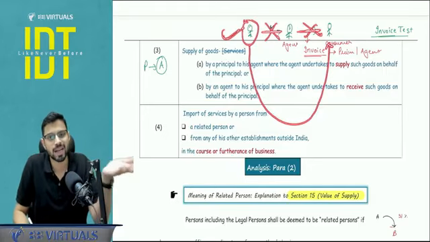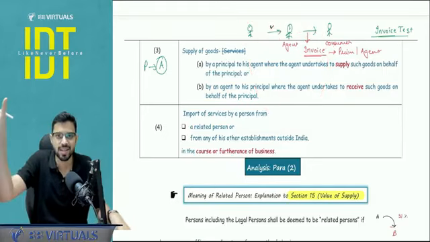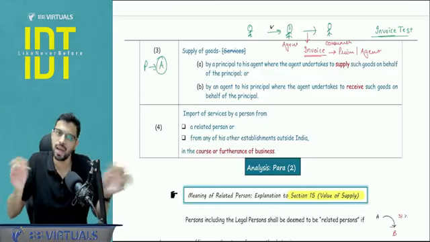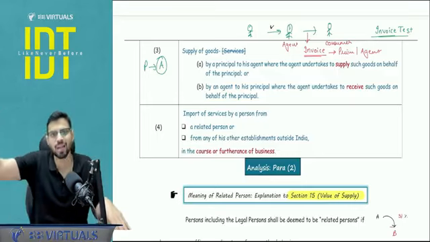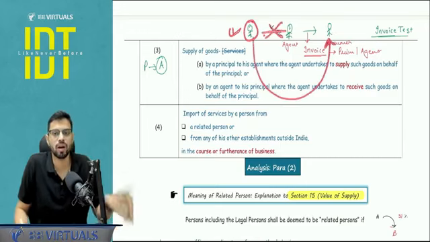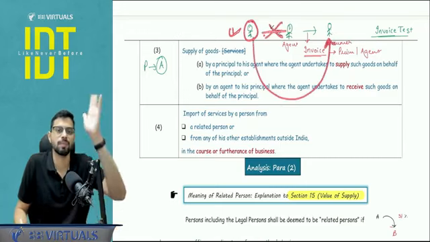So you have to understand the logic, that if the further transaction is in the name of the agent, then obviously between me and the agent, let's say I am the principal, it has to be a separate supply, because that other one is a separate supply, a separate invoice is being issued. But if the invoice is in the name of the principal, then this particular transaction will not be a separate supply, because there is only one direct supply by the principal to the consumer.